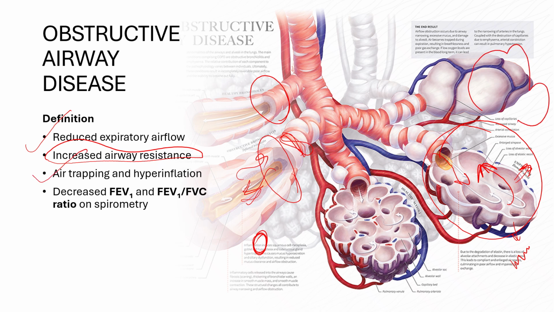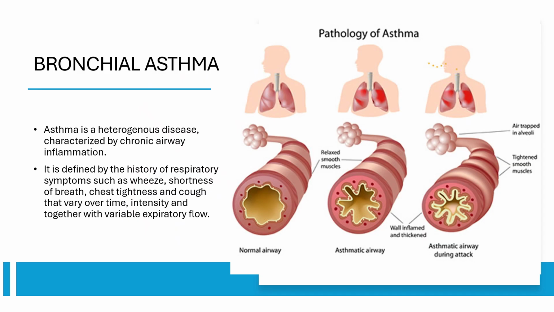All this can be demonstrated in spirometry by decreased FEV1 and decreased ratio. Common obstructive airway disease is asthma, which involves airway remodeling. Then there is muscle contraction and thick mucus secretion present. It's a heterogeneous disease characterized by chronic airway inflammation. It is also characterized by wheeze, shortness of breath, chest tightness, and cough, which vary over time in intensity,